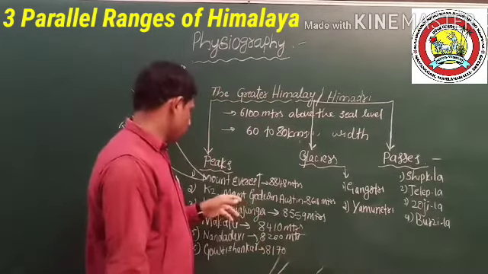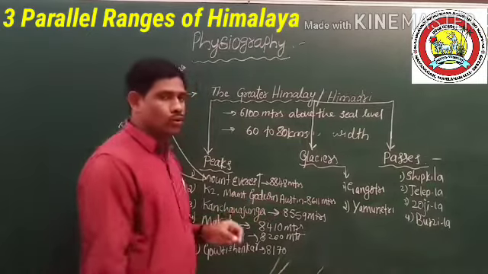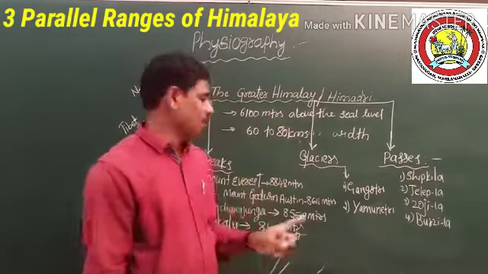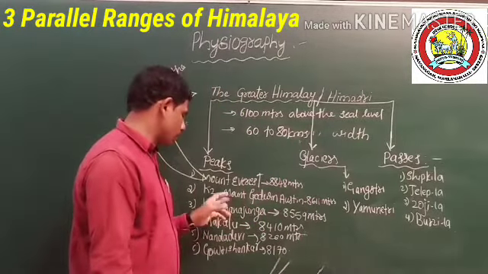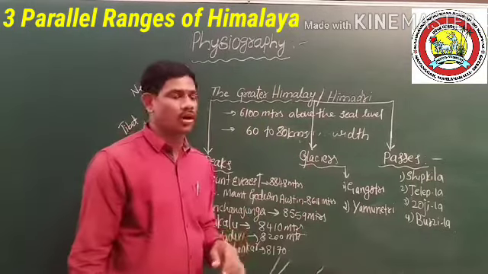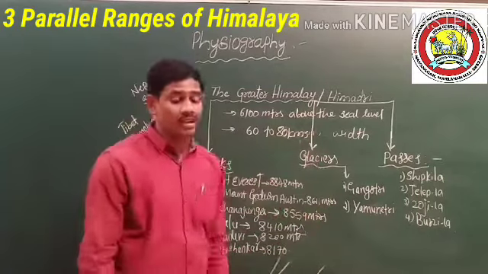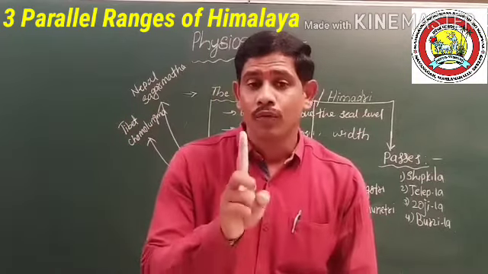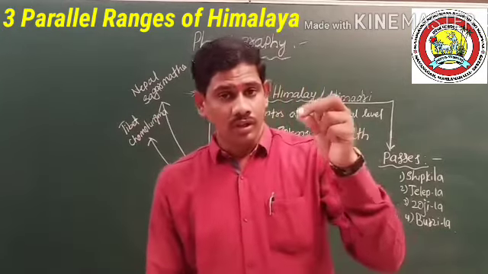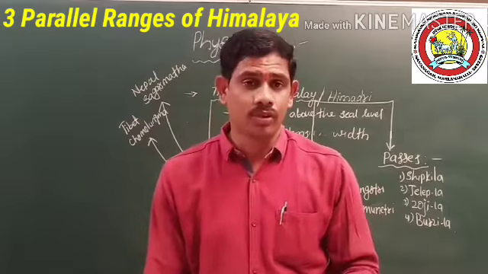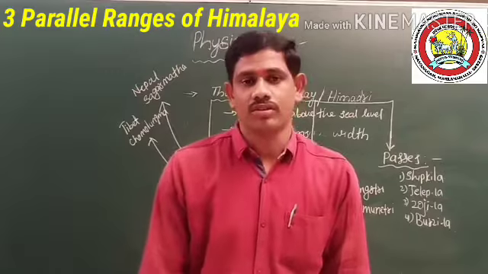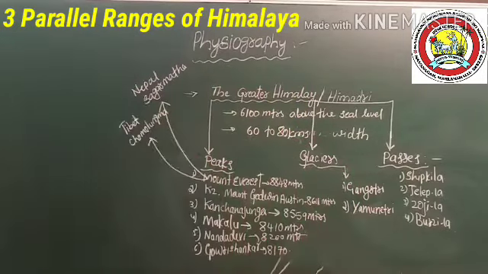And Mount Godwin-Austen, or K2, is the first highest mountain peak in India, and the second highest in India is Kanchenjunga. So this is the information about the Greater Himalaya, or Himadri, the first parallel range of the Himalayas. In the next class I will explain the second parallel range, the Lesser Himalaya, and the third, the foothills of the Himalayas. Thank you, students.